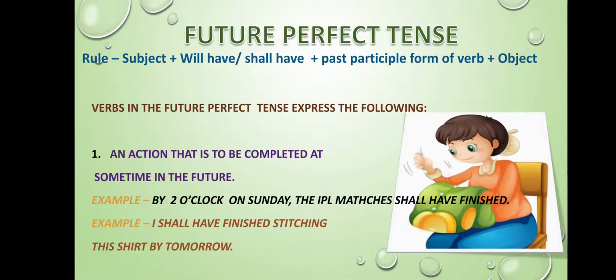Let's talk about the third kind of future tense, that is future perfect tense. Students, in case of future perfect tense, instead of be, we are going to use have. That is, the rule is subject plus will have or shall have plus past participle form of the verb plus object. It represents actions that are to be completed at some point in the future. For example, I shall have finished stitching the shirt by tomorrow. Now that shirt will be finished by tomorrow, means the action will be completed in the future only.